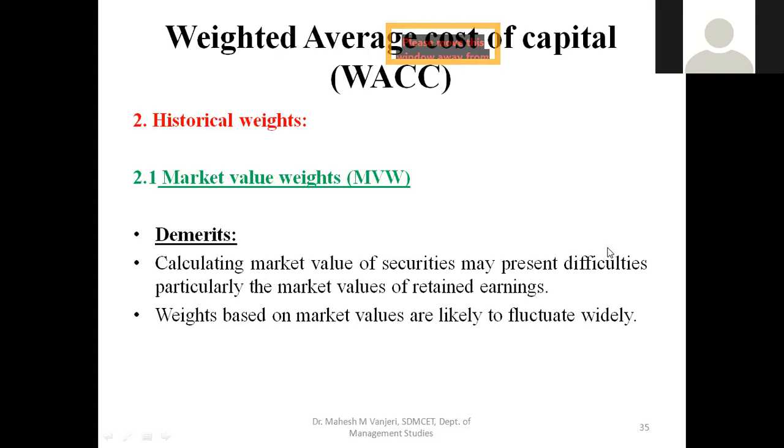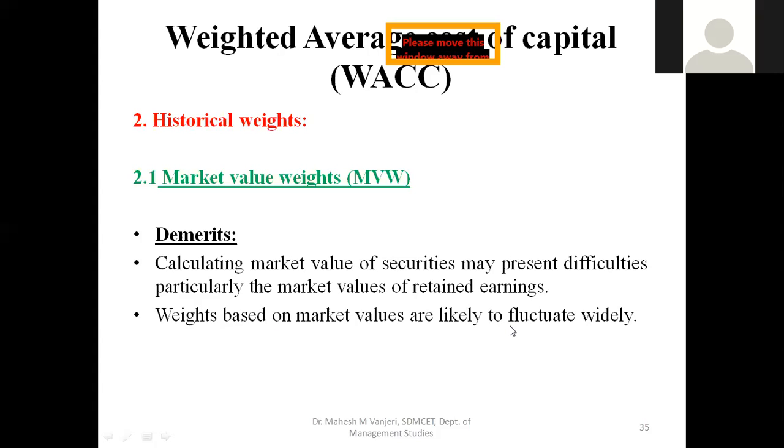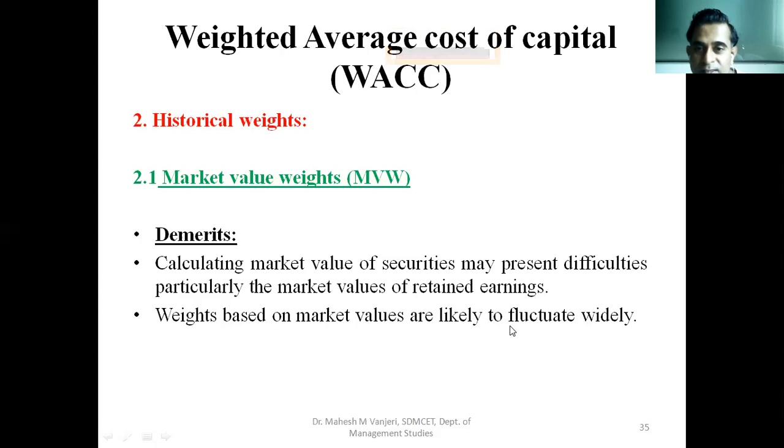Yes, sir. So anybody who has visited, one student can speak, the Bombay Stock Exchange. Whether the BSE Sensex is fluctuating, sir, it keeps fluctuating every second. If you see, the prices keep changing. So it becomes difficult to calculate that market value if you want to use market value weights. Weights based on market values are likely to fluctuate widely, so it becomes difficult to compute the weighted average cost of capital. But in spite of all these odds or disadvantages, for theoretical purposes these weights are assigned, and we learn how to compute the weighted average cost of capital using different types of weights.